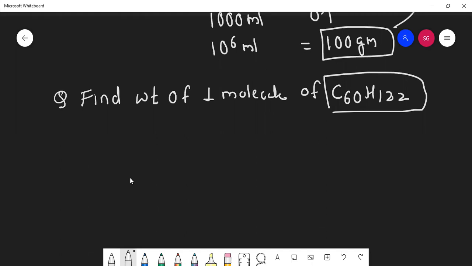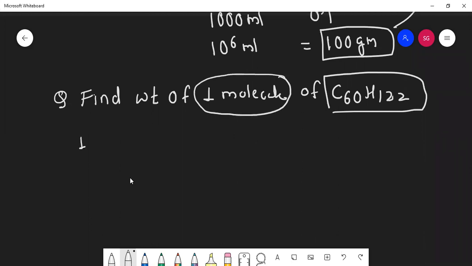Yes, solve fast. Or at least tell me how to solve this. 1.4 into 10 raised to minus 10. Yes, very good. Because students, it is asked weight of one molecule.